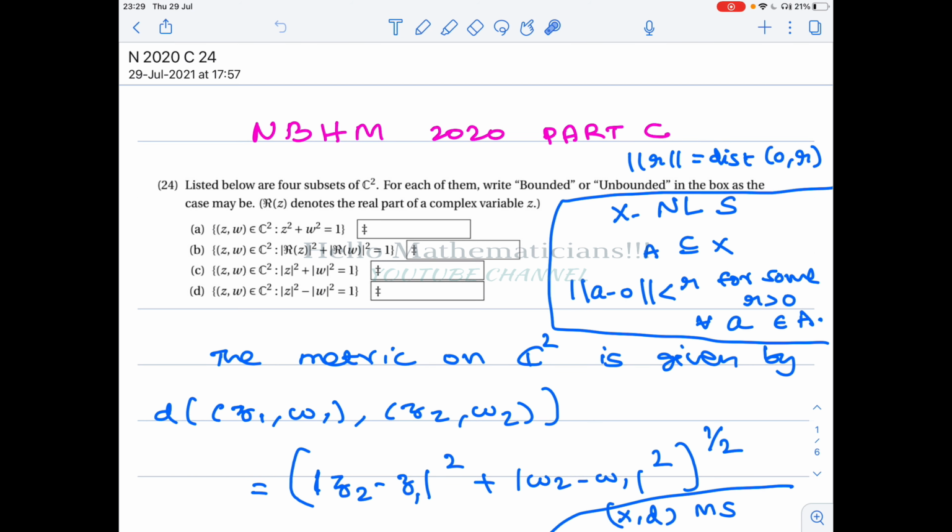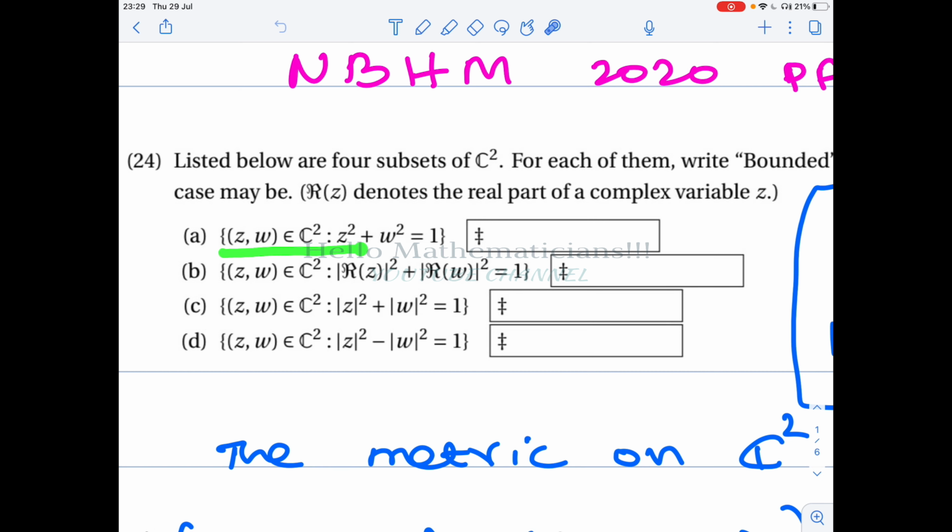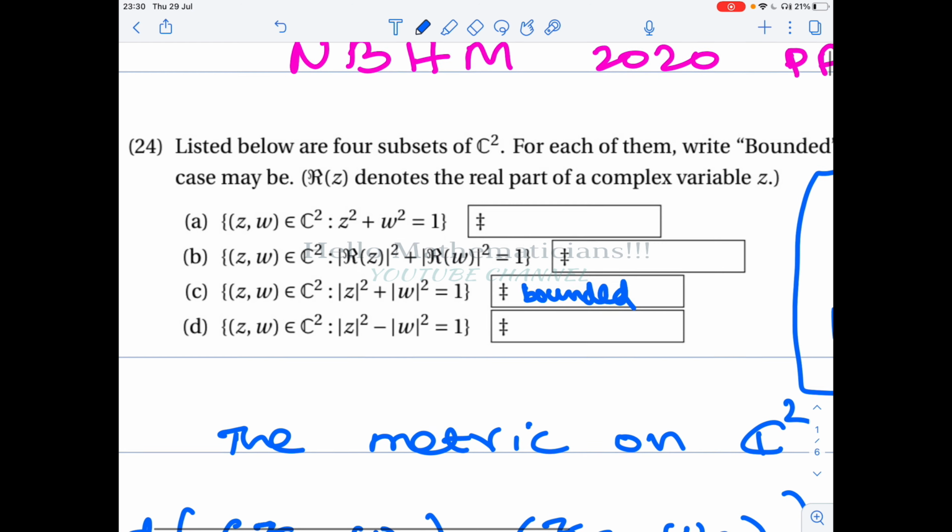Let's see how to use this definition. The first option is the set of all (z, w) belonging to C² such that |z|² + |w|² equal to 1. It looks like we are given the unit circle in the space C², and actually this is the unit sphere. If every point lies at distance 1 from the origin, therefore option C is bounded. We can say it right away because it is just the unit sphere. The remaining options we will see.